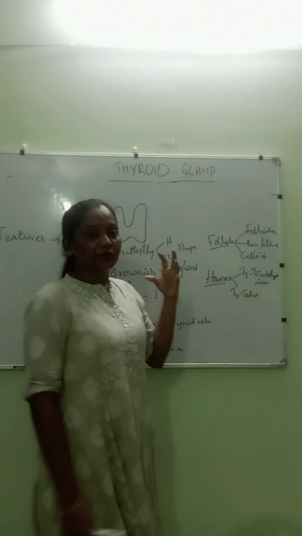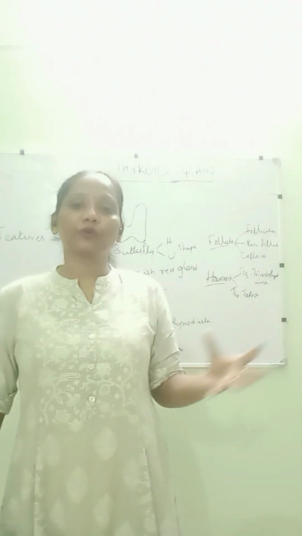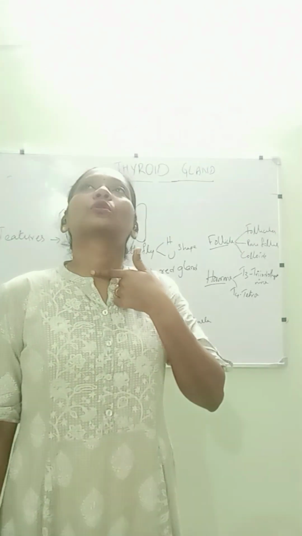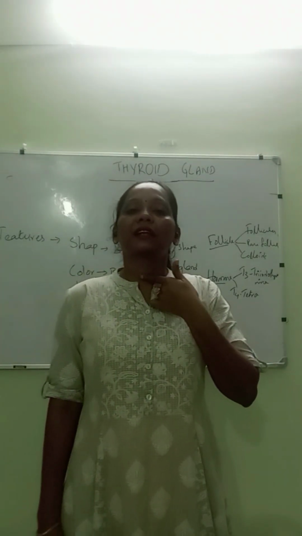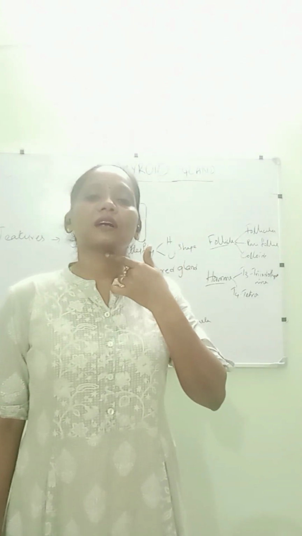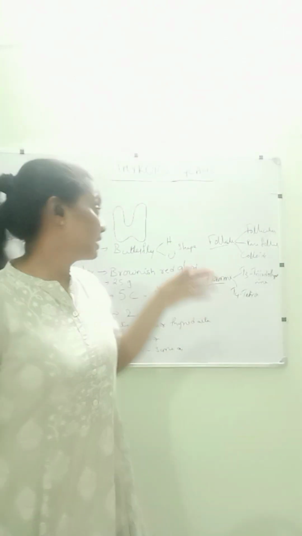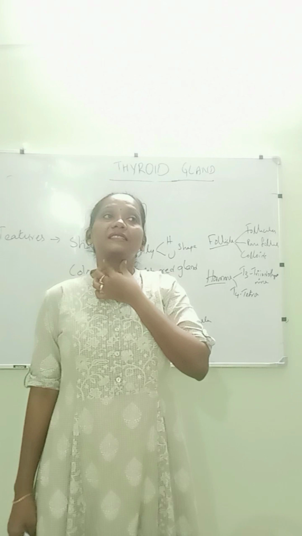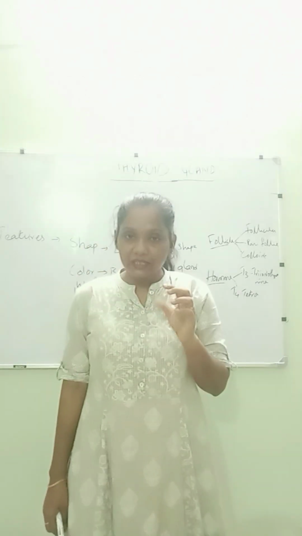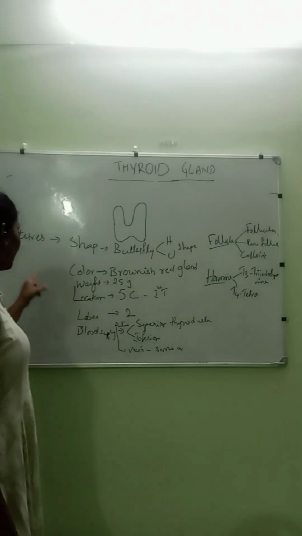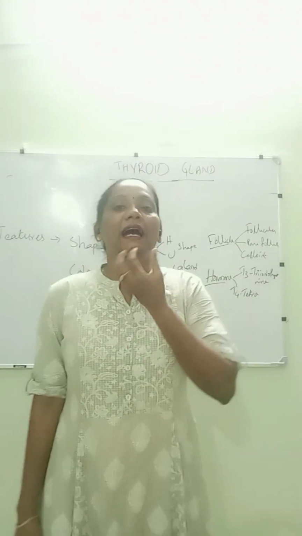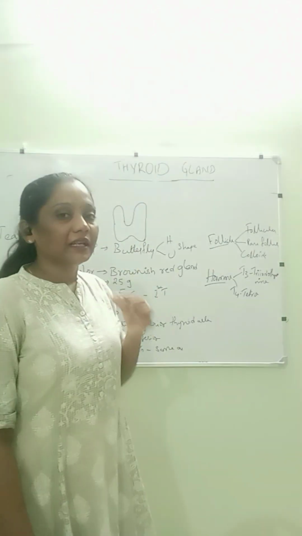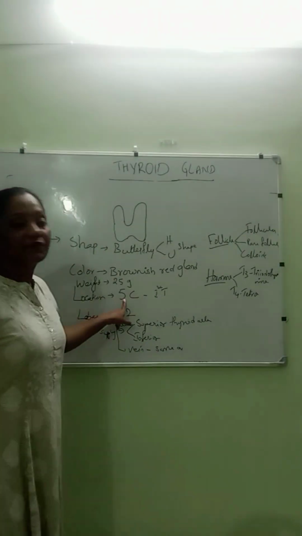Whenever you see the thyroid gland structure when you open the textbook, they will show it here in the neck. Everybody knows the thyroid gland is located here. When you speak here about the trachea, the cartilages are located, and anteriorly to that this thyroid gland is located, just below the larynx, the voice box. So the location is anterior to the trachea and below the voice box, and it is extending from the fifth cervical vertebra.